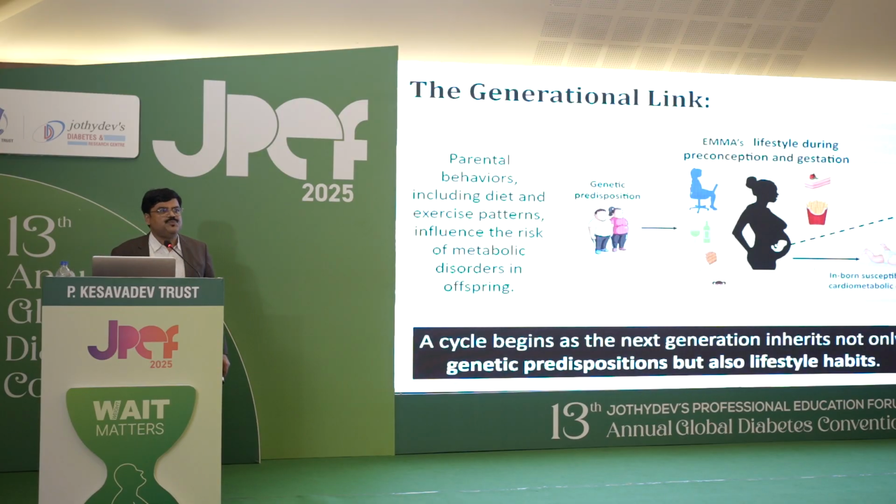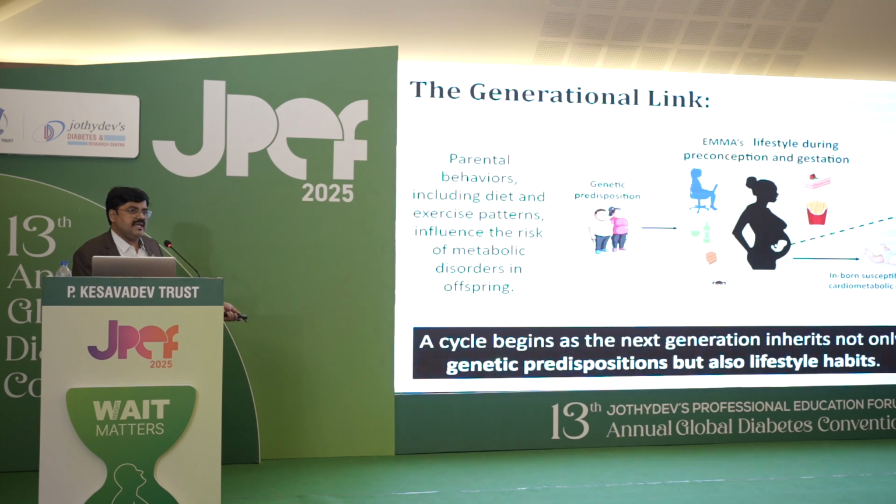So the child is born. What happens? The parental behaviors, including diet and exercise pattern, influence the risk of metabolic disorders in the offspring. So genetic predisposition, Emma's lifestyle during preconception and gestation, see her lifestyle is like this. So the inborn susceptibility to cardiometabolic disease, you can see the potential mechanism over there.